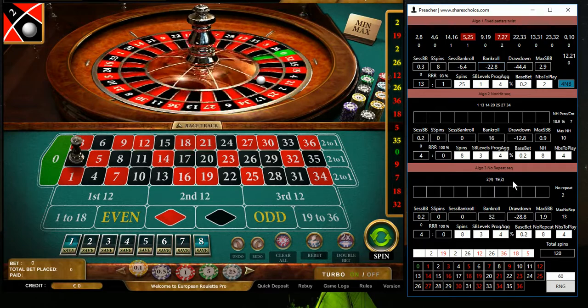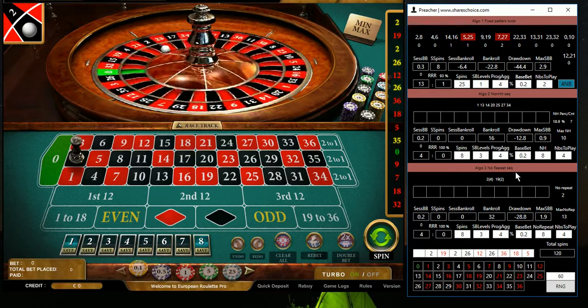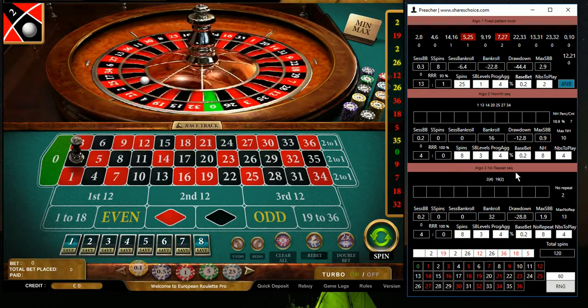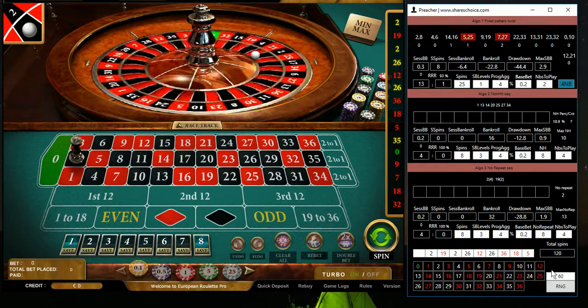So I think I can consider this setup quite interesting, and as I said, the next session will already be with real money and again the Bridge app, and I think I will use the same setup as today's.